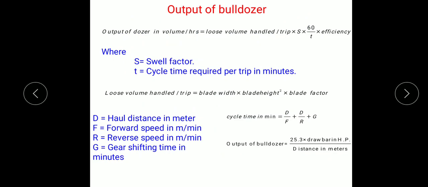Here the terminologies that are used, for example swell factor, cycle time and loose volume, will be explained in a separate lecture in which we are going to solve and discuss various numericals. All these definitions that are required for solving the numericals will be discussed in that separate lecture.